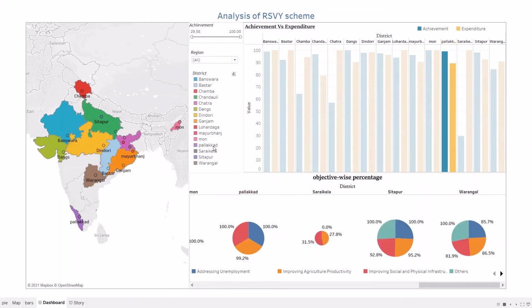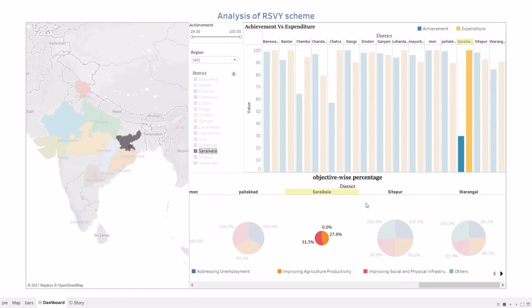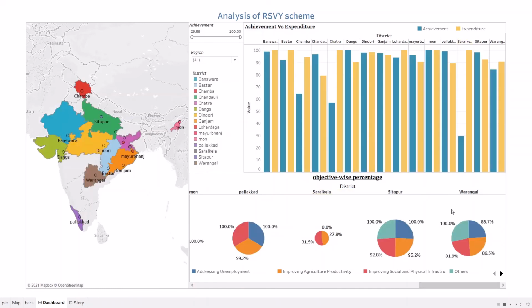Like this, if we want to see the lowest achievement rate like Saraikela, we can see that in Saraikela the achievement rate is low and expenditure is 100%. The expenditure is overutilized in those fields, so we can use more funds for improving the other objectives. So this is about my visualization on analysis of the RSVA scheme.